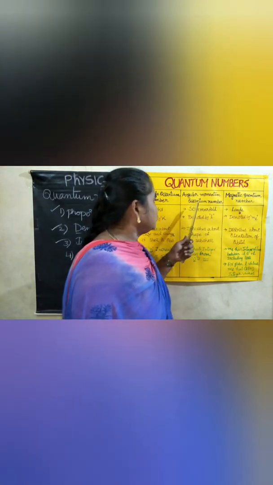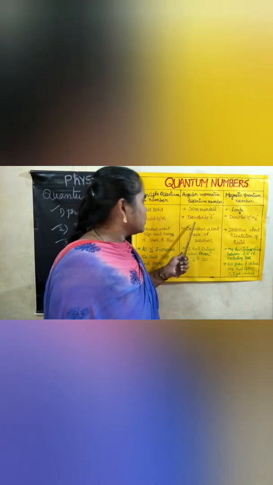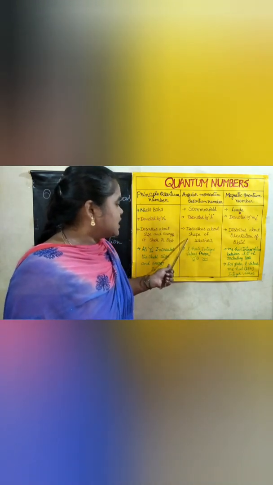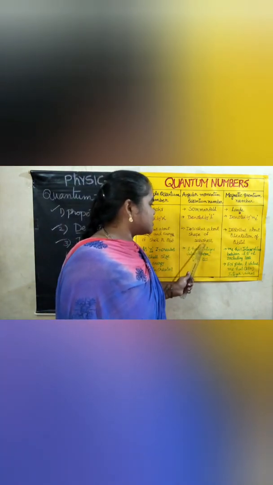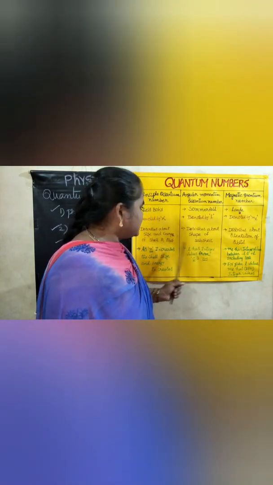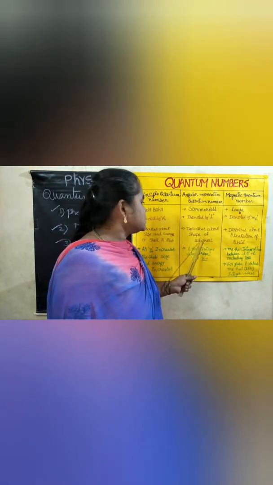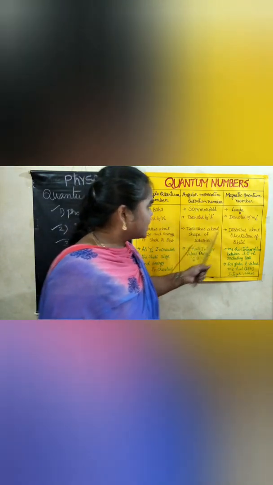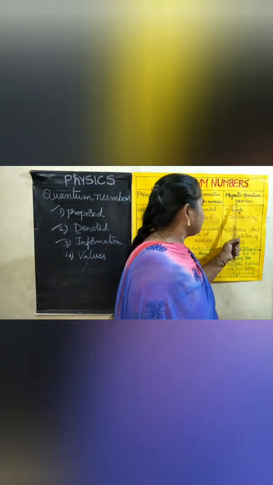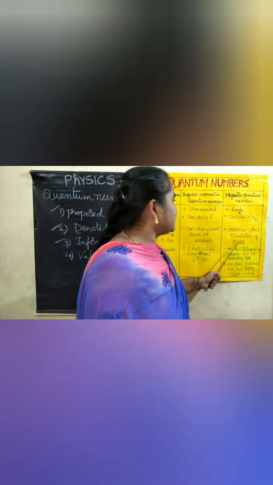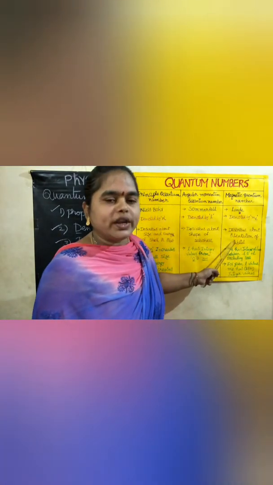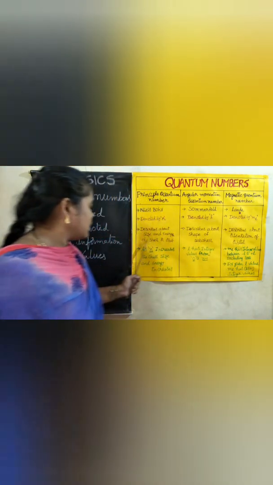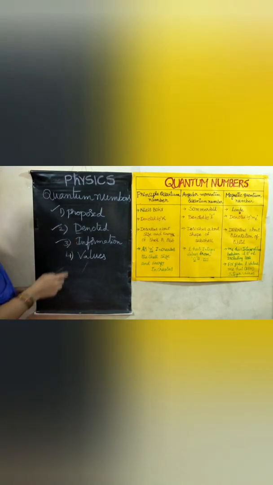Now coming to angular momentum quantum number. Which information does it give? It just gives the shape of the subshell. So in the orbit, subshells are present, and the shape of this subshell it describes. And next one, magnetic quantum number. Magnetic quantum number describes the orientation of the orbital. Orientation of the orbital. So that is the information.